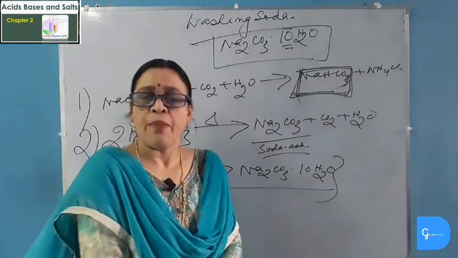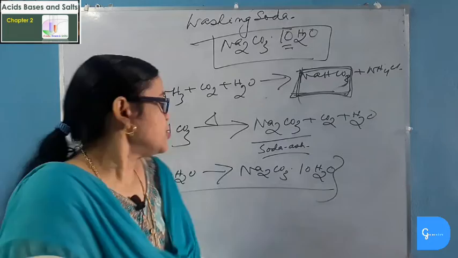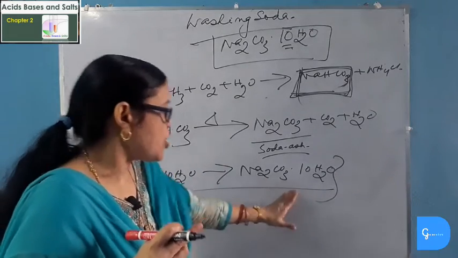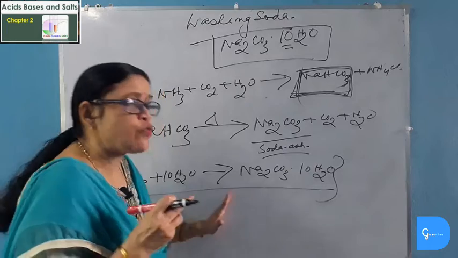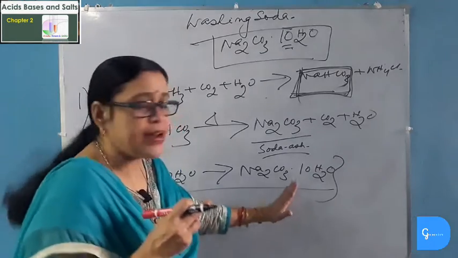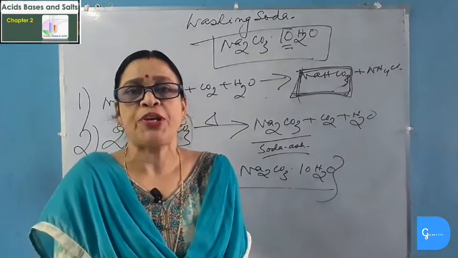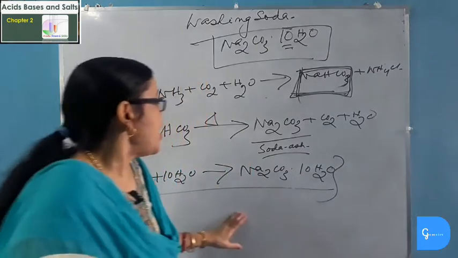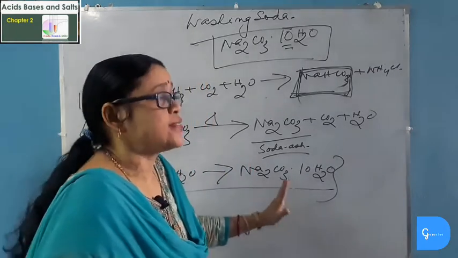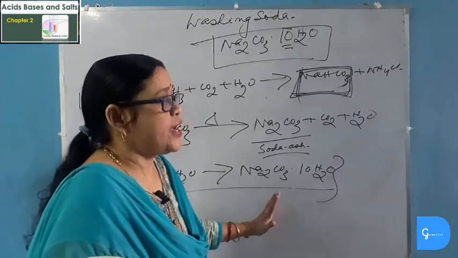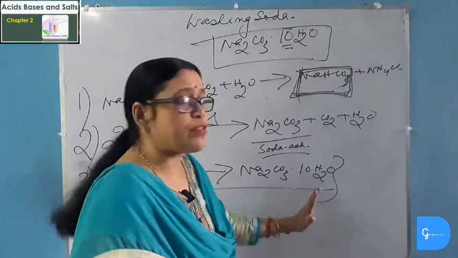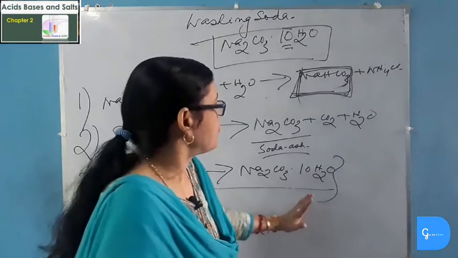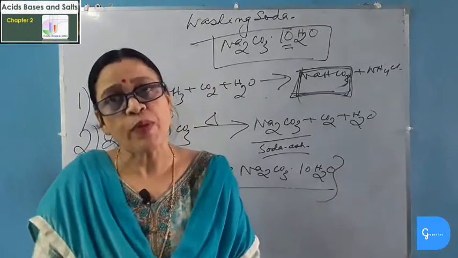Now we will study about the properties of washing soda. Properties of washing soda is that it is transparent, crystalline, solid, it is soluble in water and is alkaline in nature. Detergent or cleaning property of sodium carbonate is the most important property of this salt. Now as this sodium carbonate has detergent or cleaning property, it removes dirt and grease from the clothes. These sodium carbonates attack the dust and grease of the cloth and form soluble compound.